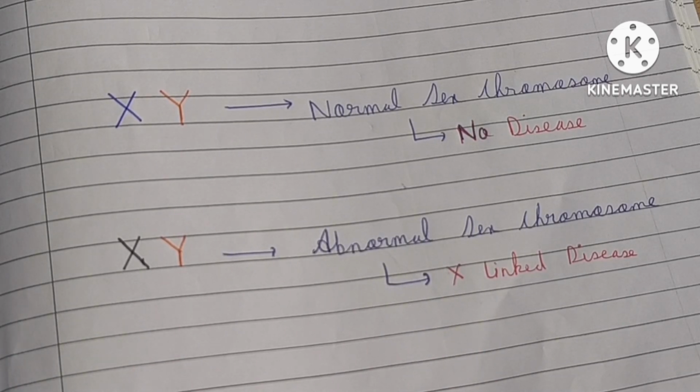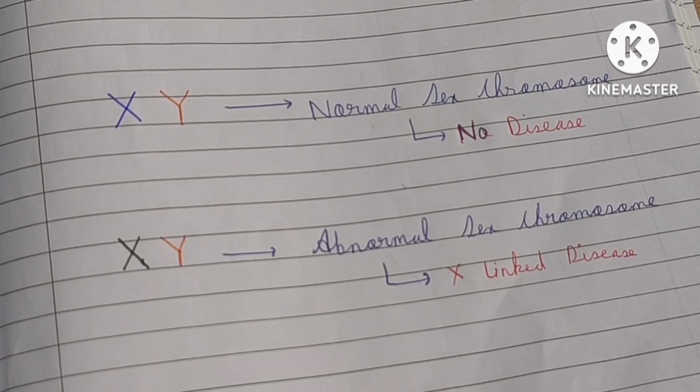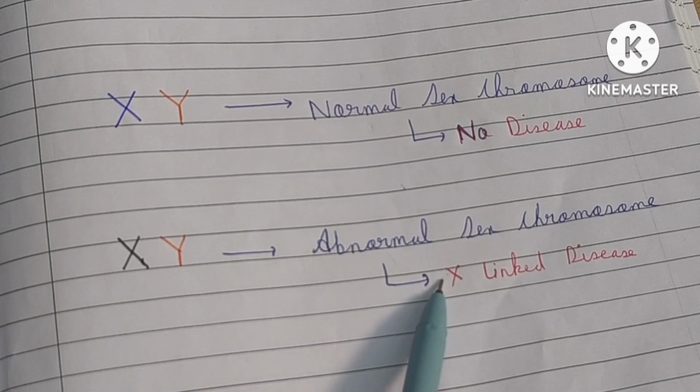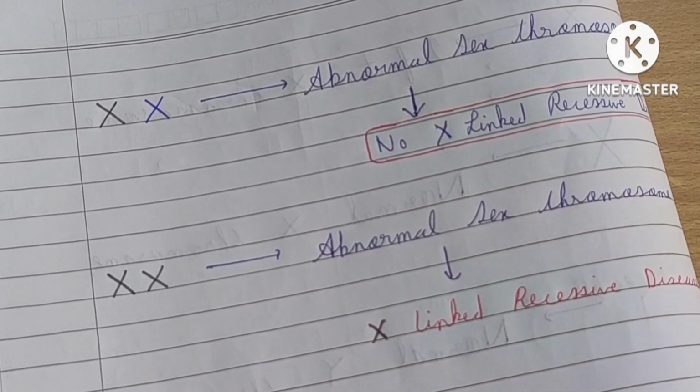As you know, in males only one X chromosome is present, and if that X chromosome is made defective, then the whole proper function and morphology of the body will be affected. As a result, an X-linked recessive disease will occur. So this is the main reason. Now let's talk about females.